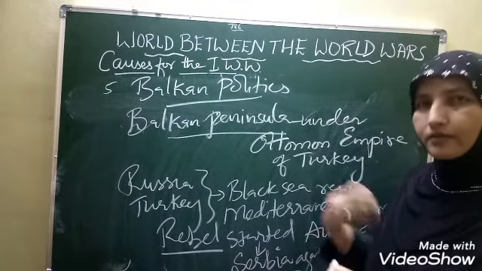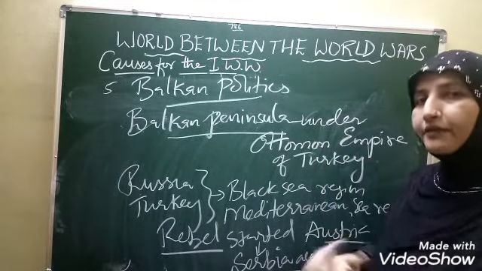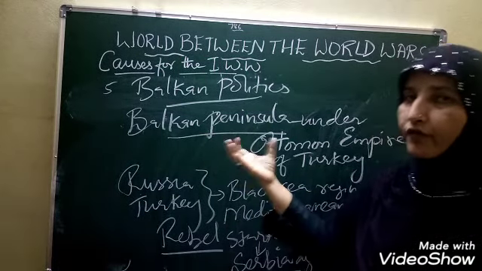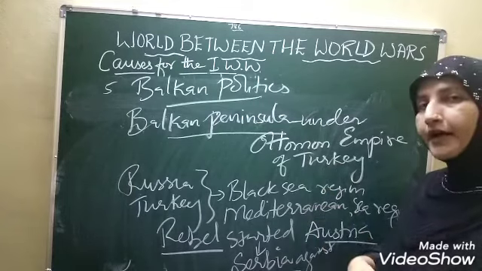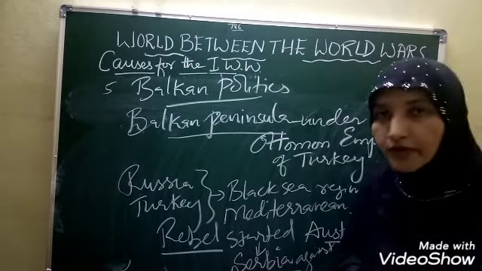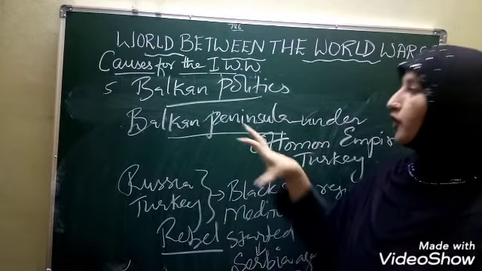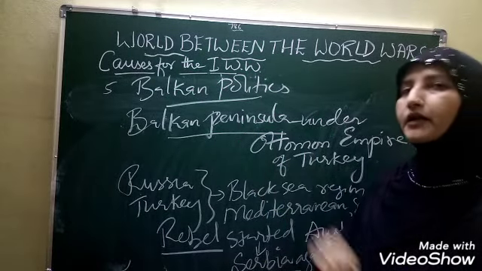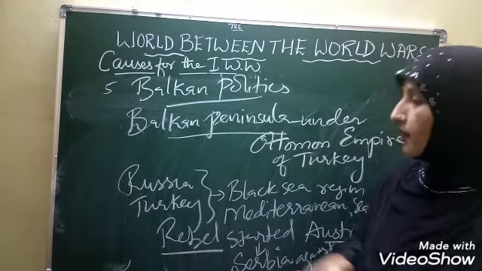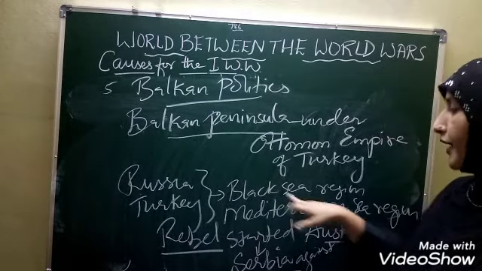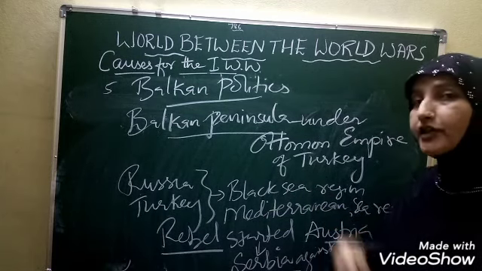As time passed, the Ottoman Empire became very weak, and its control over the Balkan Peninsula was very weak. Then powerful countries of the world like France, Britain, Russia, and Turkey started their politics to control the countries of this Balkan Peninsula.